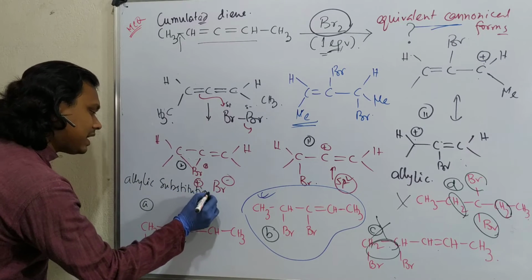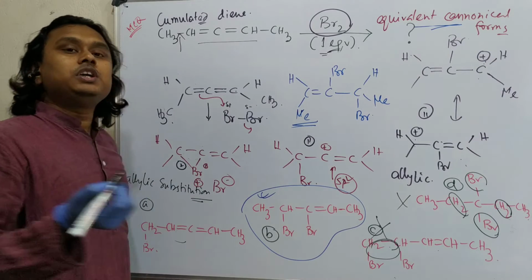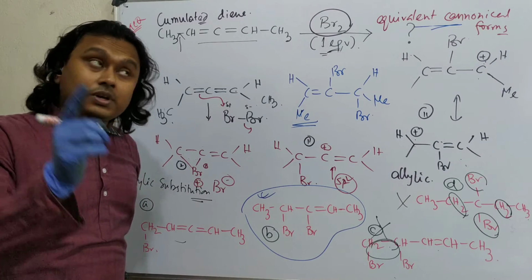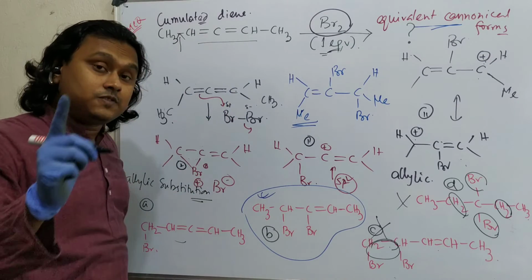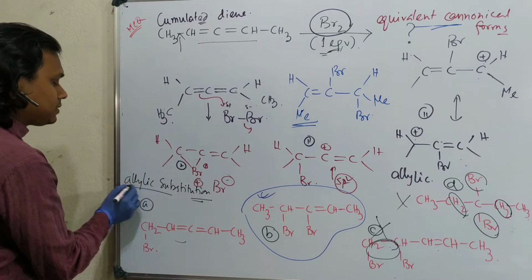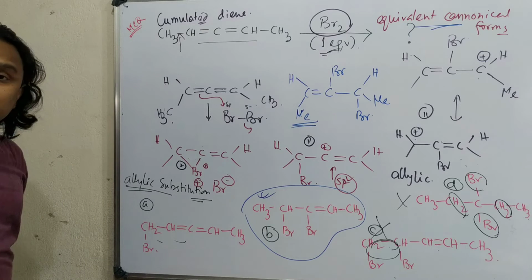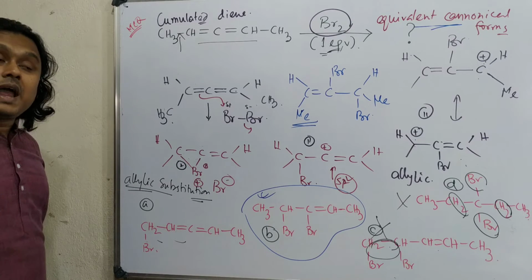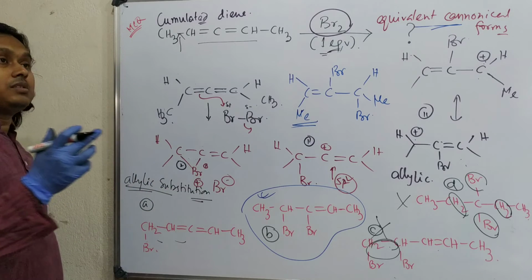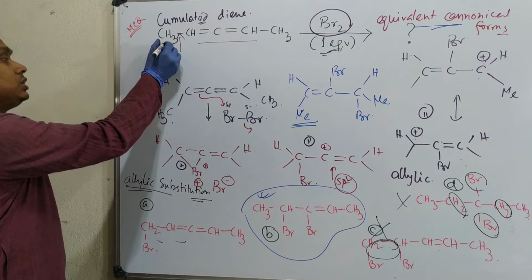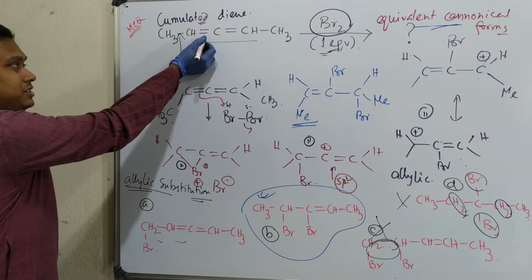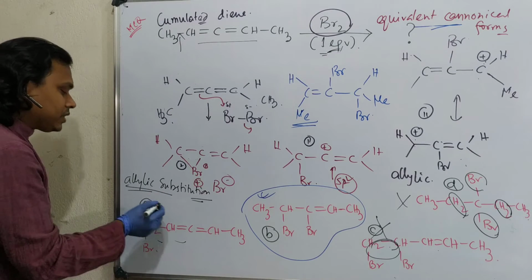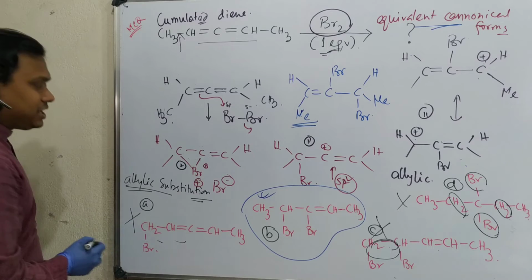And in this case I have given just bromine, no heat, no radical. So how can allylic substitution occur? And by the way, if you are confused about this statement, please visit the dedicated lecture I made on allylic substitution: how NBS as a reagent acts as an electrophile, and when it acts as a radical, for the addition reaction with the double bond and allylic substitution respectively. So this is not possible. That condition I haven't given.